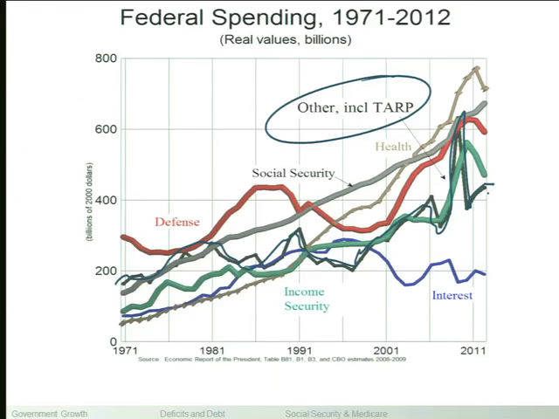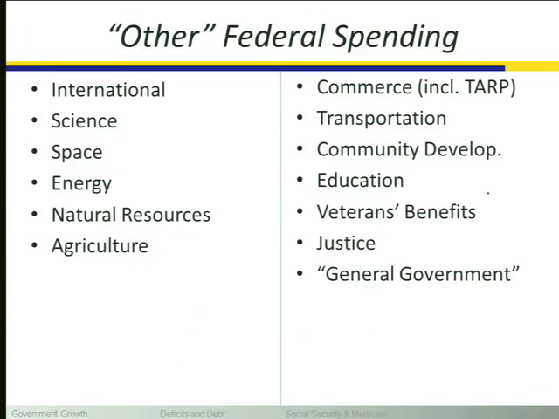So everything in Washington, D.C., other than defense, Social Security, income security, health, and interest is included in other, absolutely everything else. So when people say, can't they just cut waste, or just cut the rest of the government and get rid of this problem? No, they can't. If the government eliminated 100% of the spending for all of those categories, that does not eliminate the deficit. The deficit is addressed by dealing with the big four: defense, healthcare, Social Security, and interest.